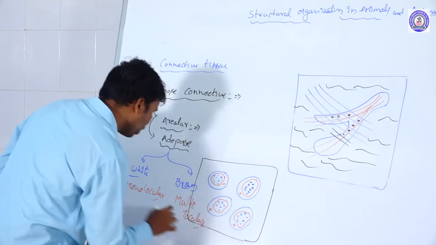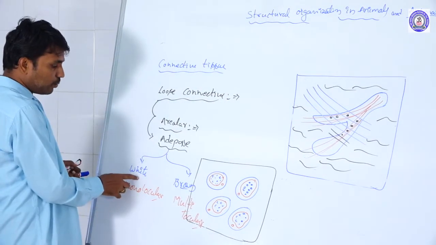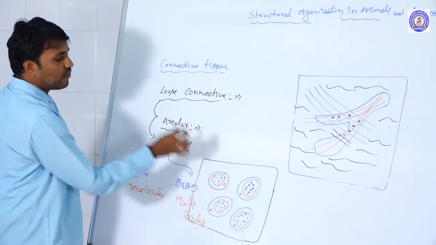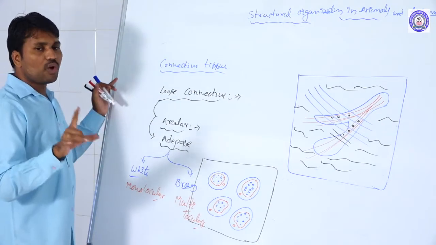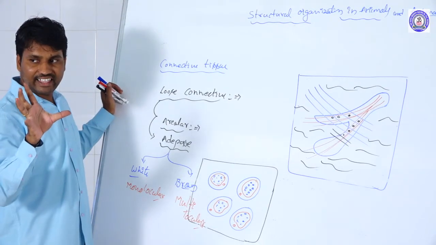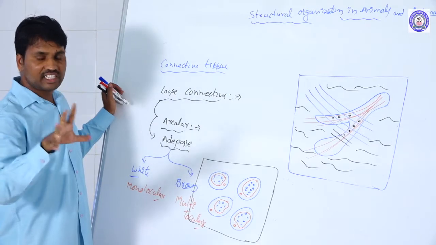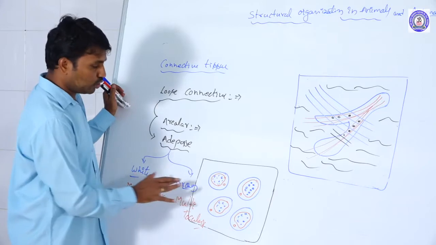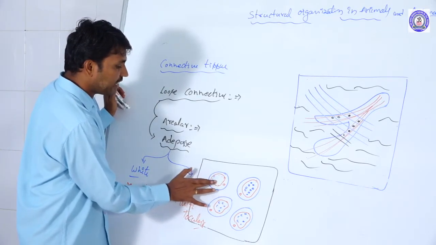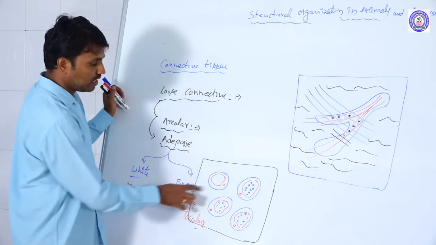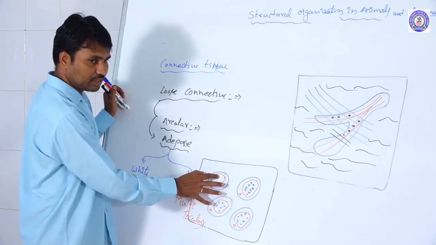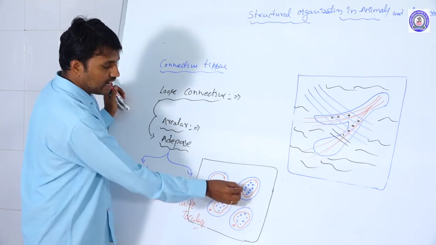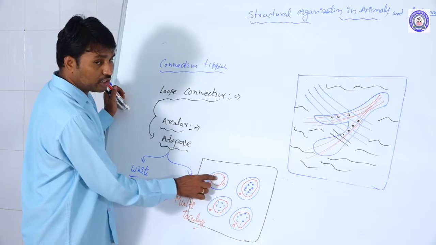What is meant by monolocular here: the white adipose tissue, the fat bodies, form only one locule, only one bigger vessel is present in their cytoplasm. It is called monolocular. So that is the white adipose tissue. Only one locule is present. In the multilocular, we have smaller locules.